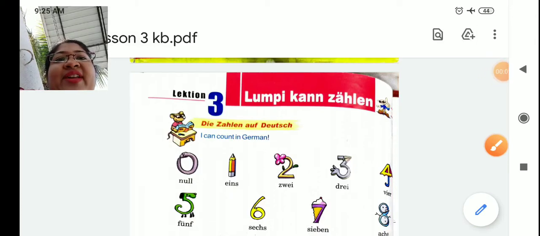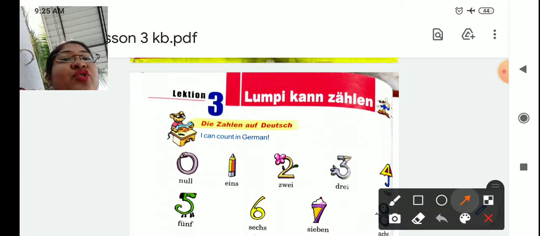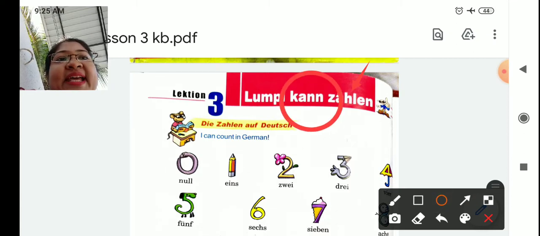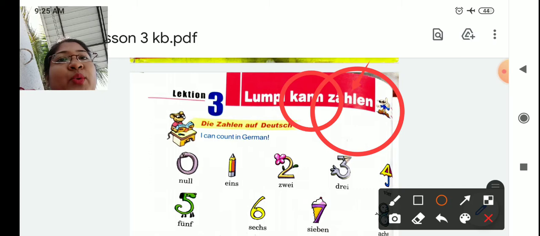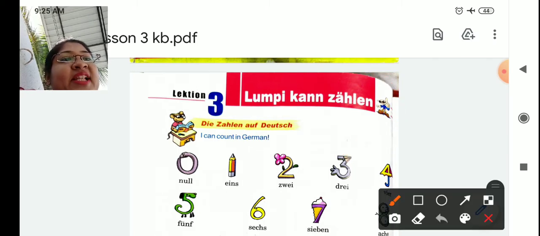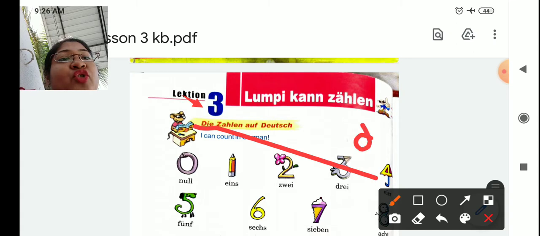So today we are going to learn Lektion 3 from our book So geht das nun. Lumpi kann zählen. So Lumpi can count. So kann means can and zählen is to count. Now let's learn the numbers. Die Zahlen auf Deutsch, the numbers in German. So die Zahlen means the numbers. It is also called as die Nummer.